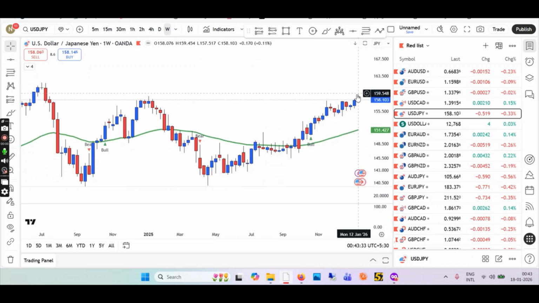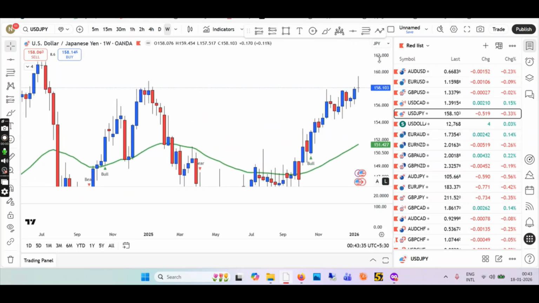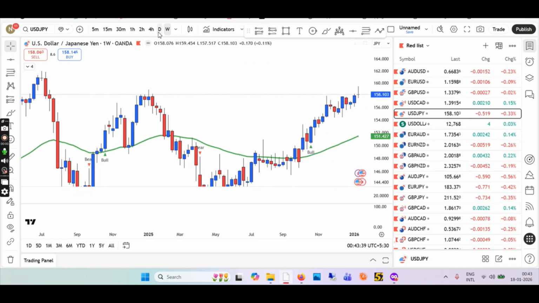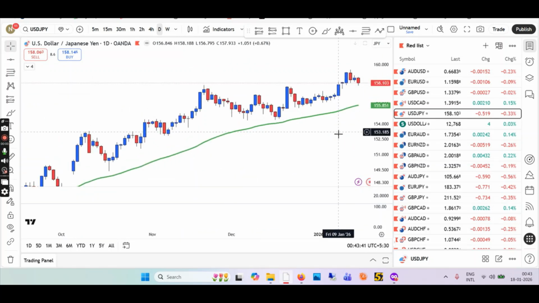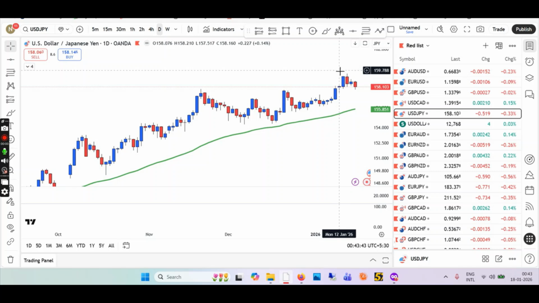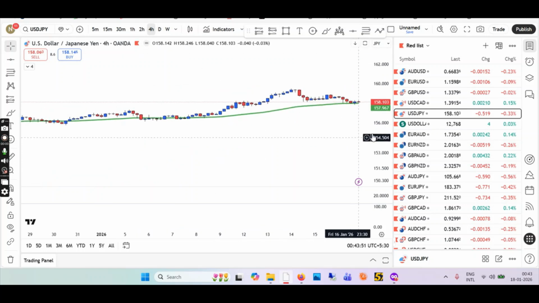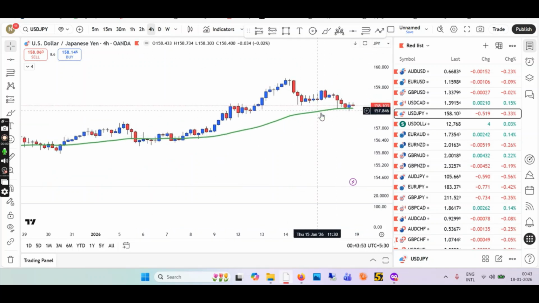So weekly we have the rejection. Okay, so sellers are in control. You can see in the weekly. So we will go down to the daily time frame. Okay, we have made a new high, so we are probably in the uptrend, just taking a pullback, and this pullback could be serious until the EMA coming back to the 4 hour. We are already in the downtrend, so we have to wait. Okay, this is your new downtrend.